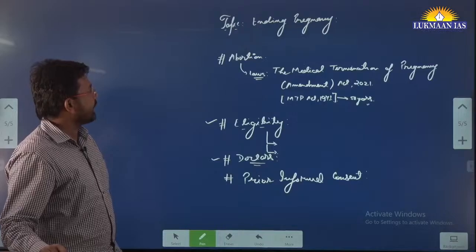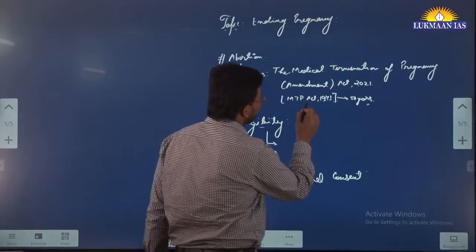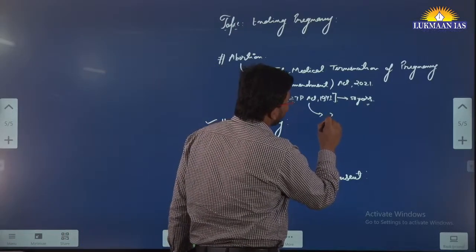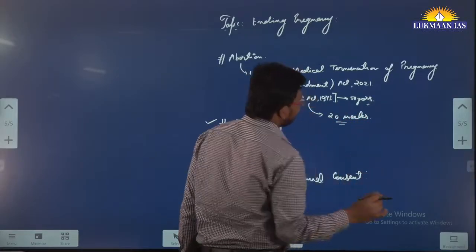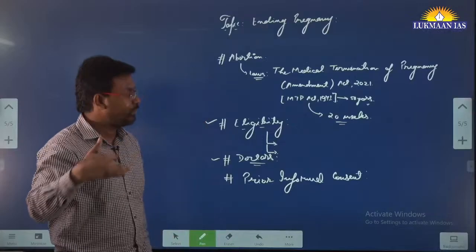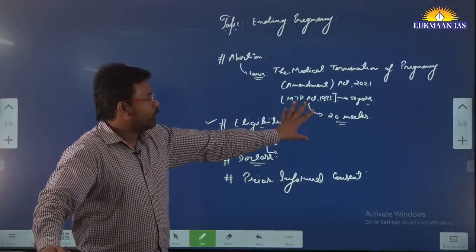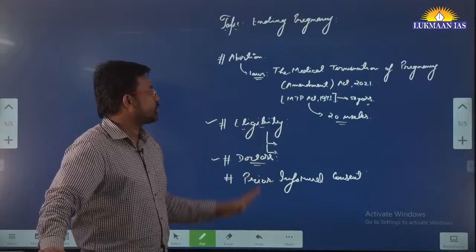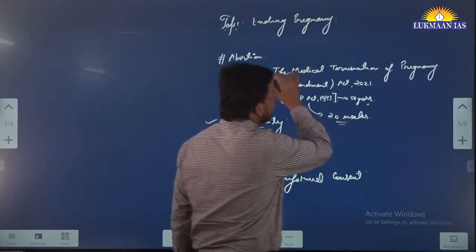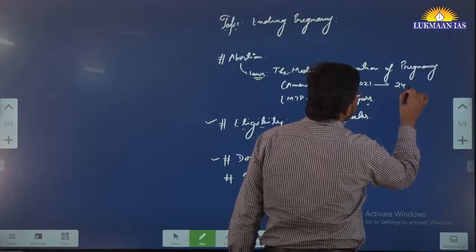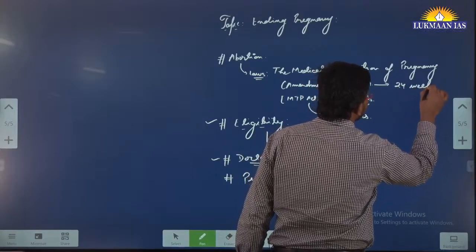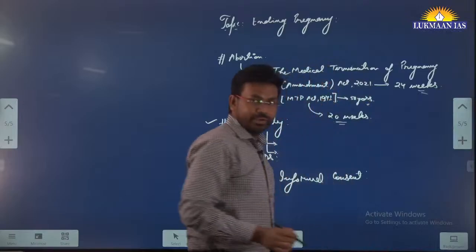As we discussed, the Medical Termination of Pregnancy Act allowed legal abortion up to 20 weeks. But through the Medical Termination of Pregnancy Amendment Act, they have increased the time period to 24 weeks.